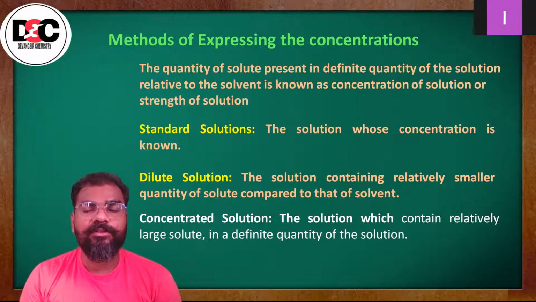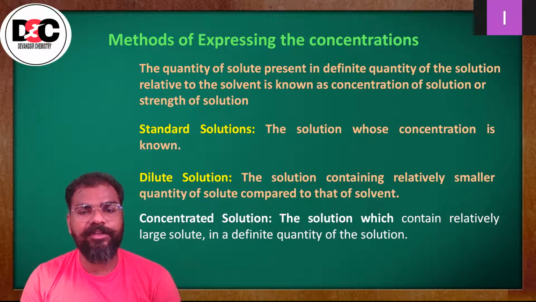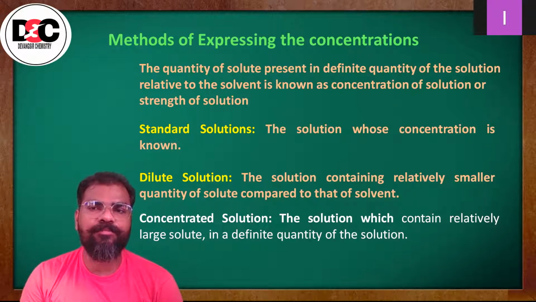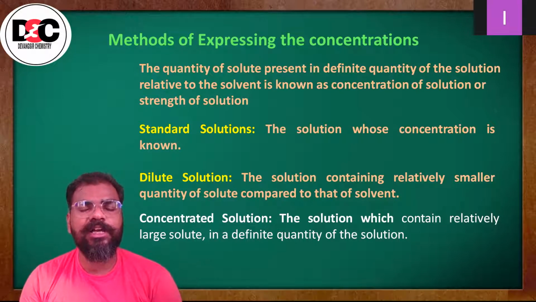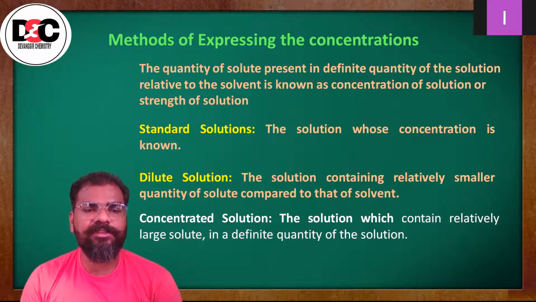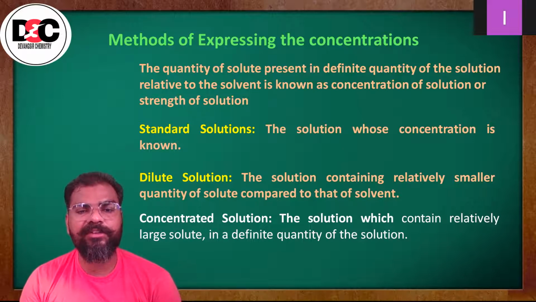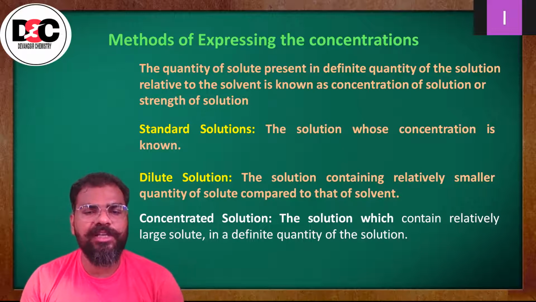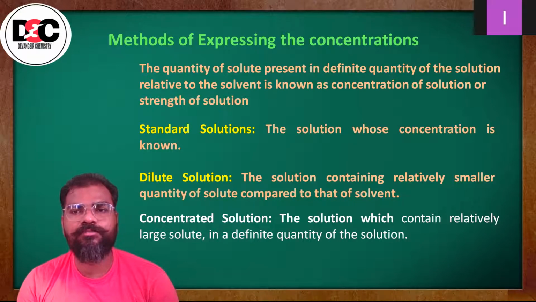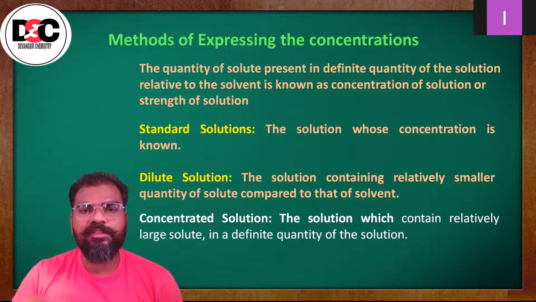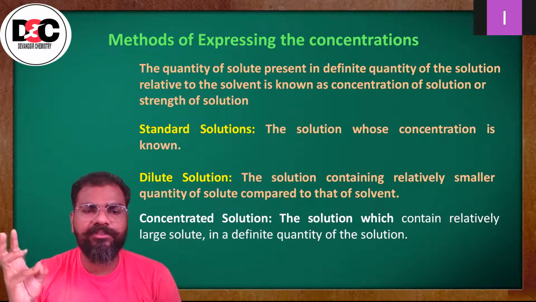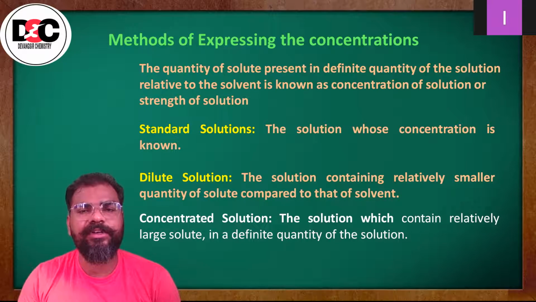The quantity of solute will be lesser as compared to the solvent. तो ऐसे सॉल्यूशन को हम डाइल्यूट सॉल्यूशन बोलते हैं, या फिर आप बोलो कि सॉल्वेंट का अमाउंट ज्यादा. After that we have the third definition, that is concentrated solution. The solution which contains relatively large solute, सॉल्यूट का अमाउंट ज्यादा हो in a definite quantity of solution, तो उसको हम कंसंट्रेटेड सॉल्यूशन बोलेंगे. So these were the few different definitions: standard solution, dilute solution, and concentrated solution.